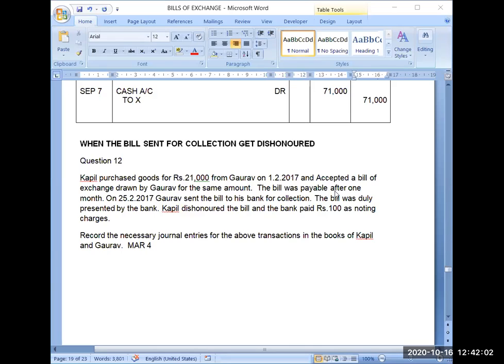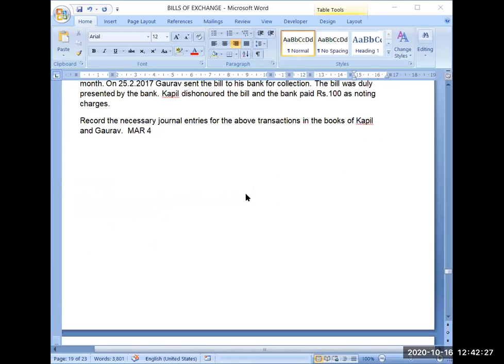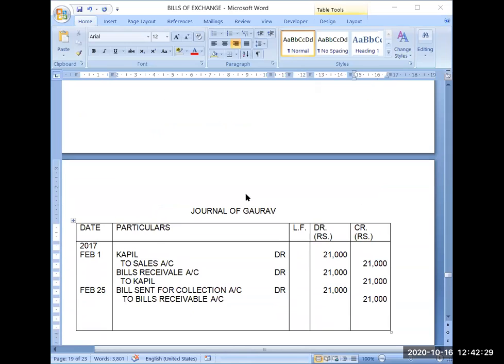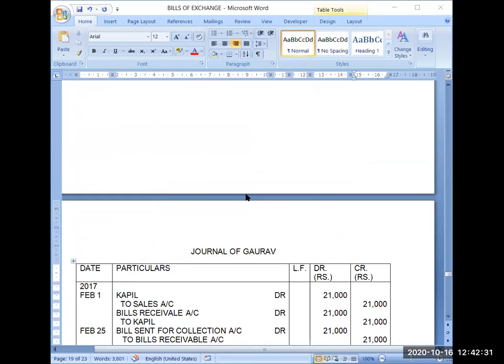The banker will collect this amount from Kapil, and Gaurav will collect it from Kapil. So finally this ₹100 will become an expense for Kapil. Kapil will record this ₹100 as noting charges, his expense, but both Gaurav and the bank will record it as payment to be received.